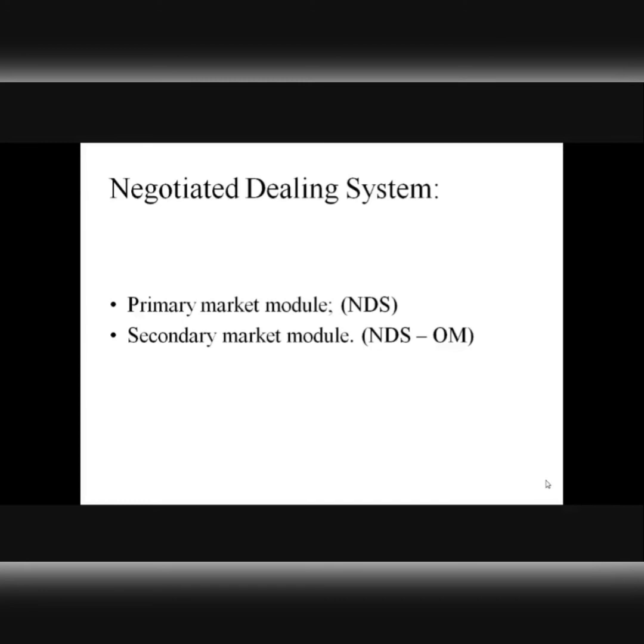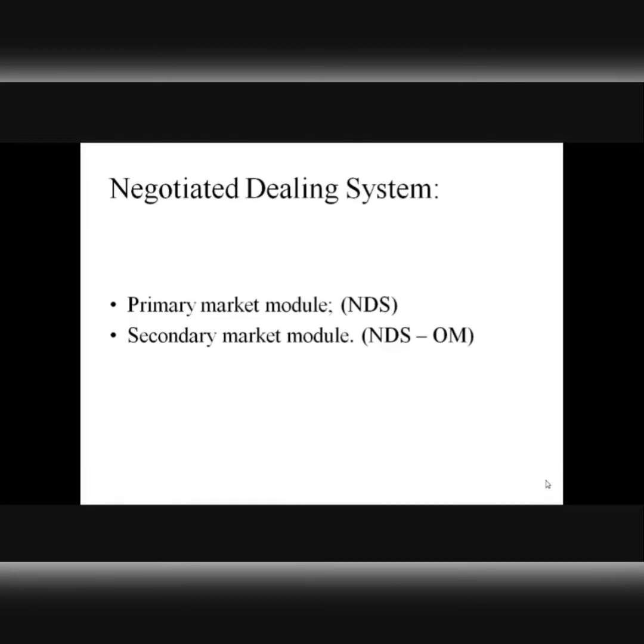Now, NDS has two modules. One is called the primary module and the other is called the secondary module. The primary module, also known as NDS, is meant for auction purposes or for fresh offers of government securities. This is a module which has been exclusively developed for facilitating fresh auctions of treasury bills or government securities in the market.